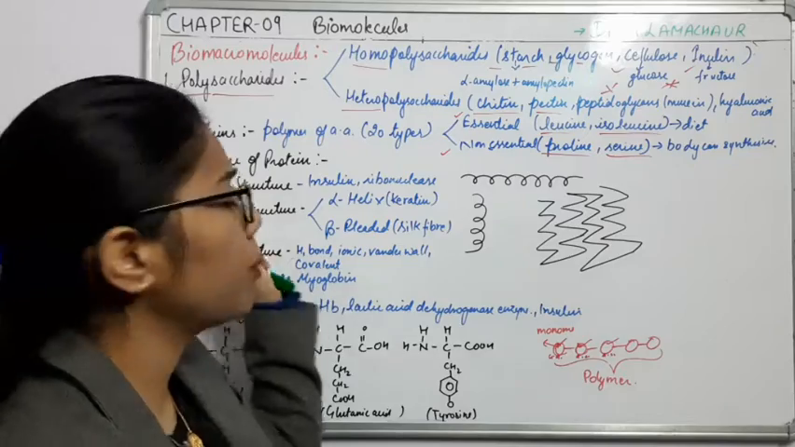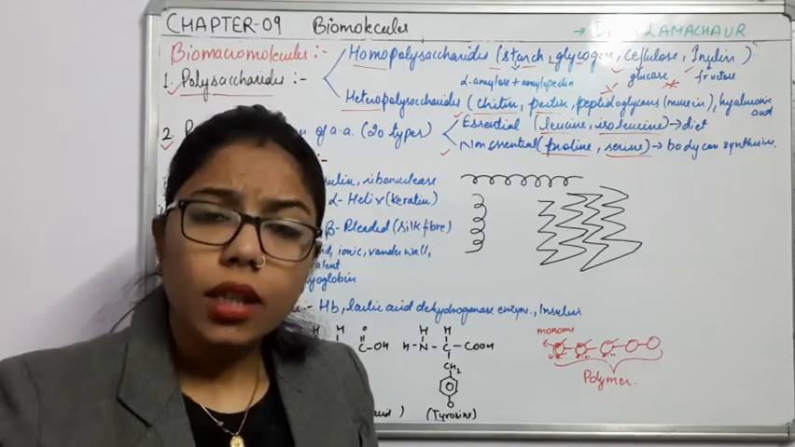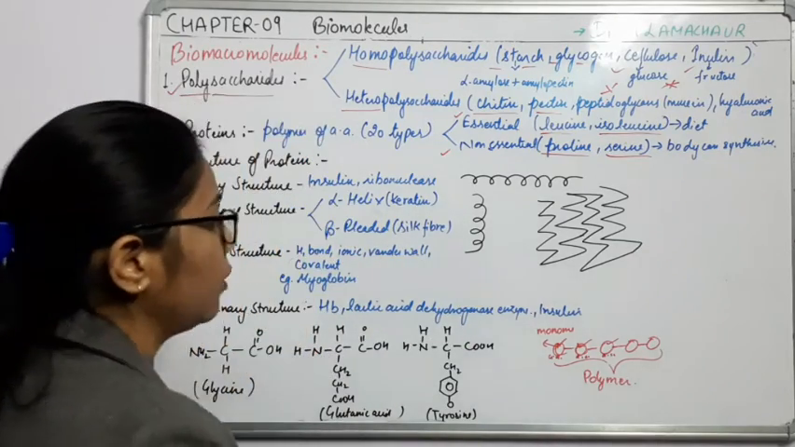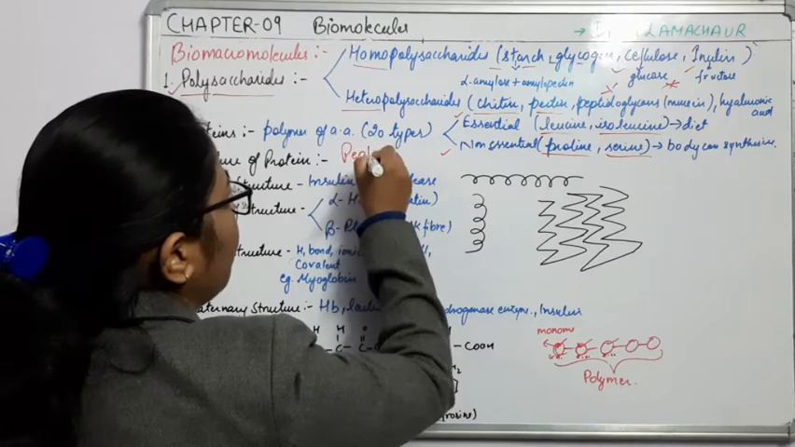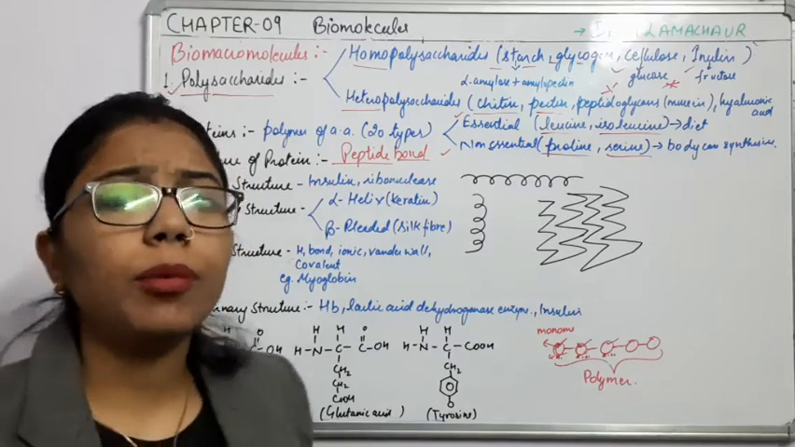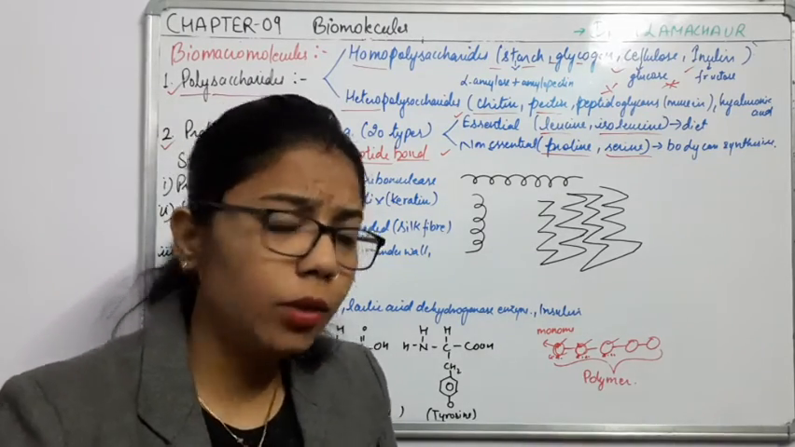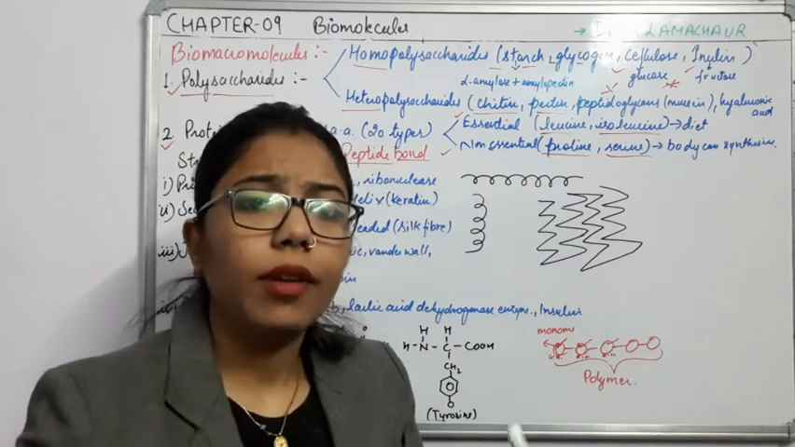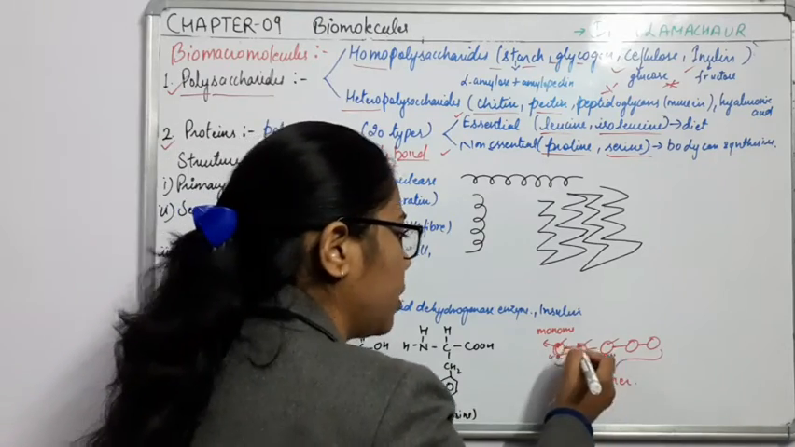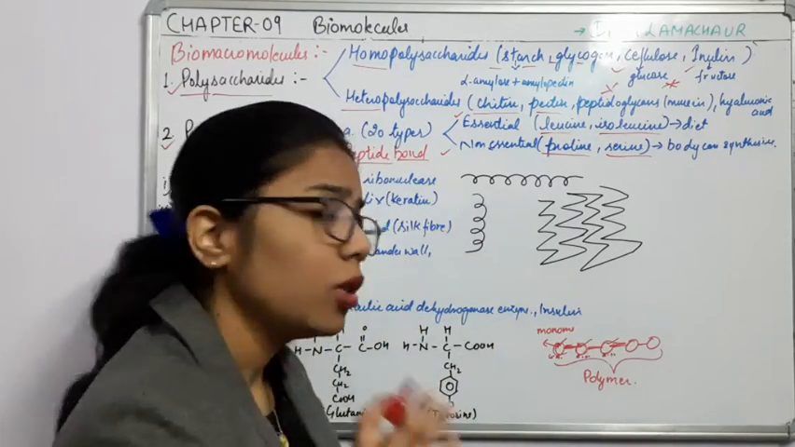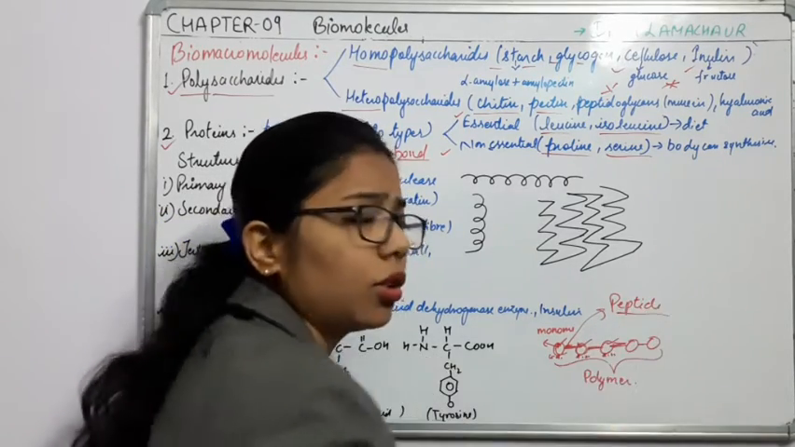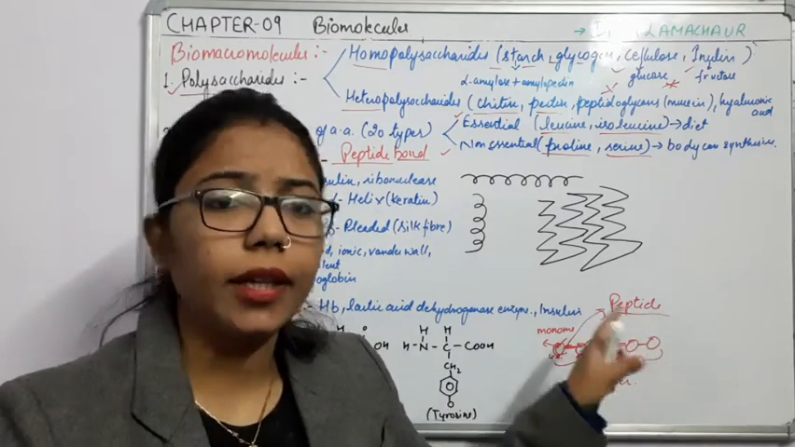When I talk about the proteins, what will be the characteristic bond of the protein? Very important. That one is the peptide bond. I'm writing here: peptide bond is the characteristic bond of the protein. In every protein, when amino acids are attaching together, there is some bond present between each amino acid. So what is this bond? This bond is the peptide bond.